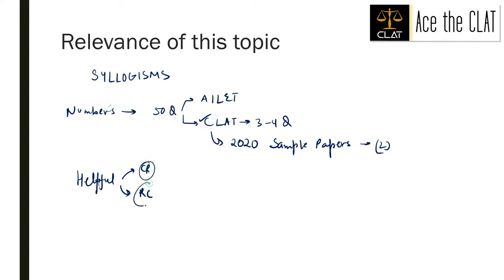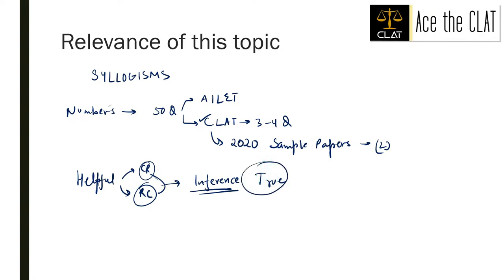In both CR and RC there is a certain type of question which is inference, and in this type of question we are expected to derive information from a given argument. We need to determine which of the following can be inferred or can be said to be true.